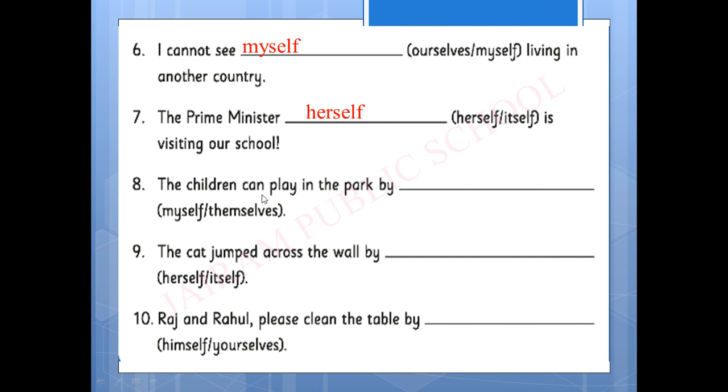The children can play in the park by themselves. It is a plural form, so we are writing themselves here. The cat jumped across the wall by itself. Because it is an animal, we are using itself. Raj and Rahul, please clean the table by yourselves.